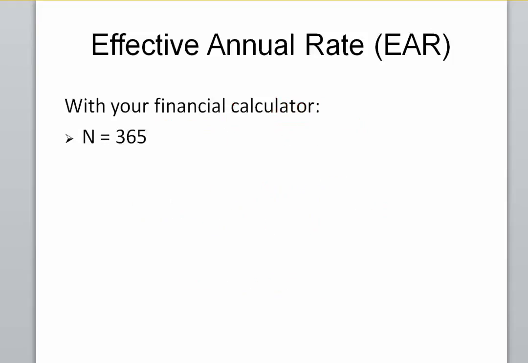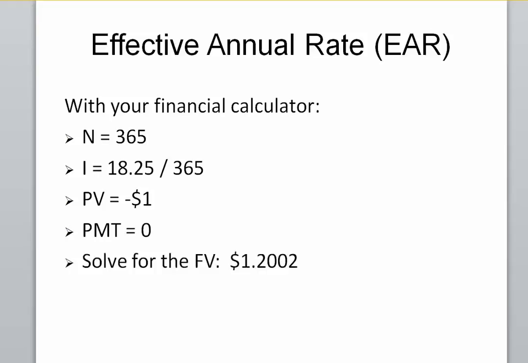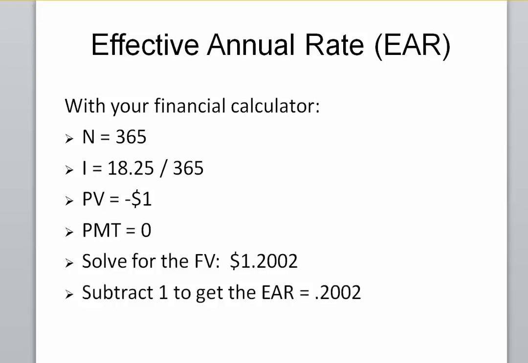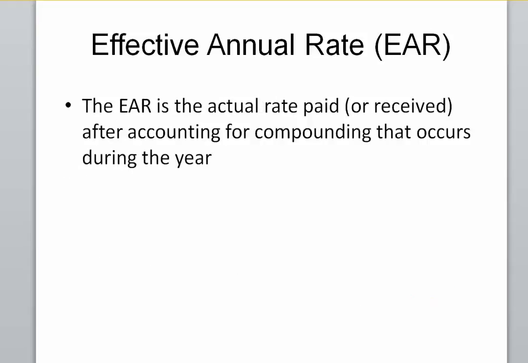We can solve the same thing using our financial calculator. With your financial calculator, we would enter 365 number of periods. For our interest rate, enter in 18.25 and then divide that by 365. Enter -1 for our present value, 0 for the payment, and then when we solve for the future value, we'll get 1.2002. We subtract 1 to get the EAR of 0.2002 or 20.02%.